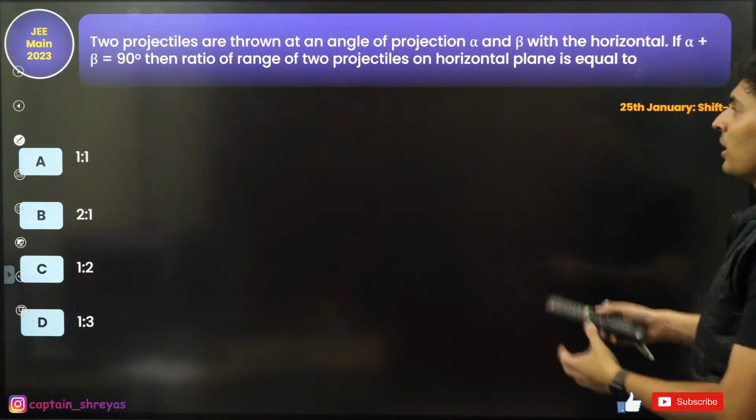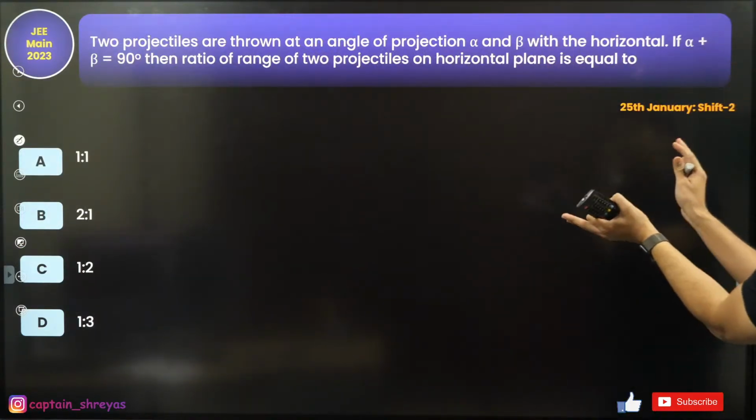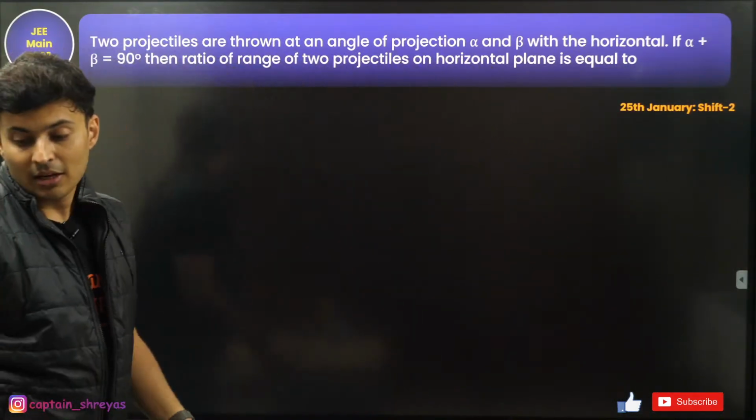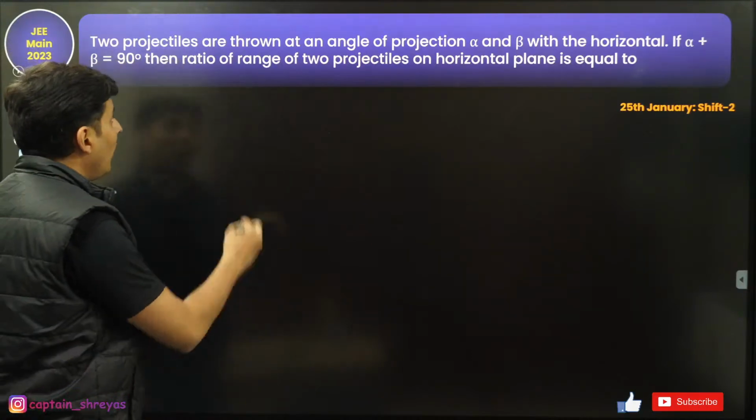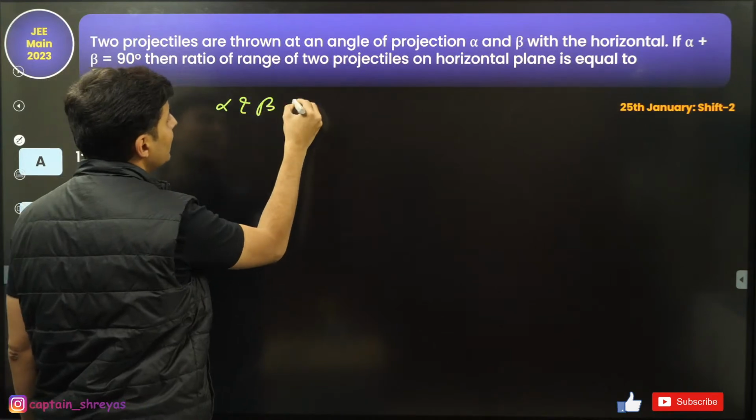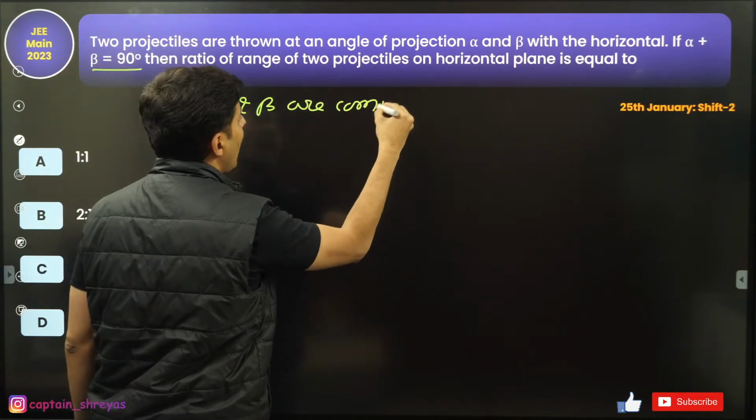What about this? Two projectiles are thrown at angles alpha and beta. Alpha plus beta is 90. Ratio of the range. We all know if alpha plus beta is 90 degrees, alpha and beta are complementary angles.